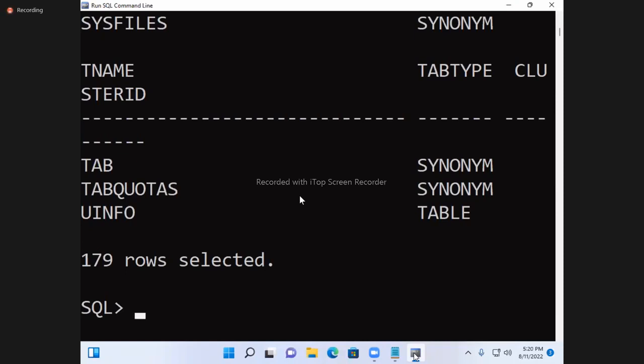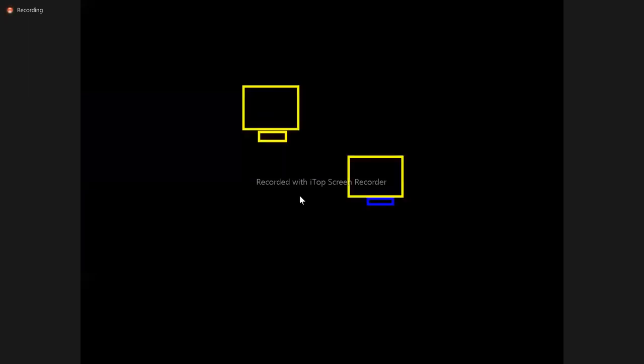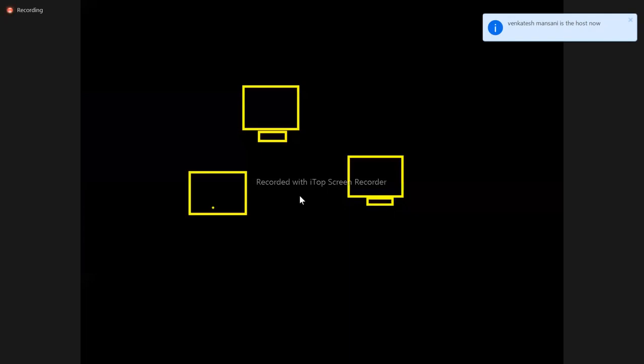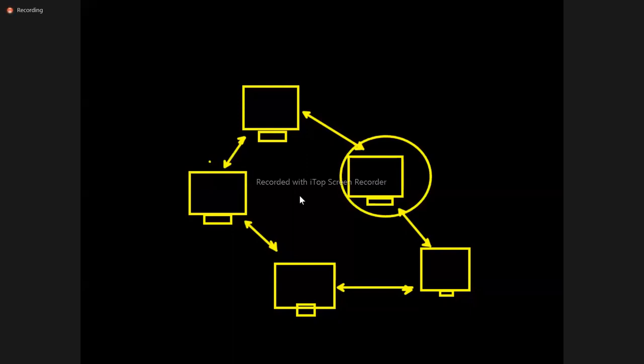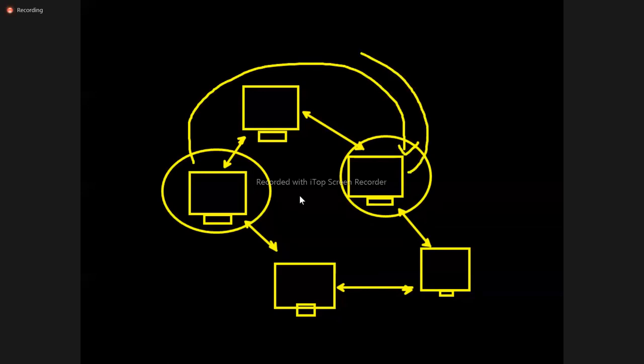So 100 computers are connected together. In the 100 computers, there is no need to install the database. Say 5 computers are there, connected together. In these 5 computers, no need to install the database software. Suppose in this computer the database is installed. In this computer, the database application is installed. This application communicates with the database to get the data. Possible.